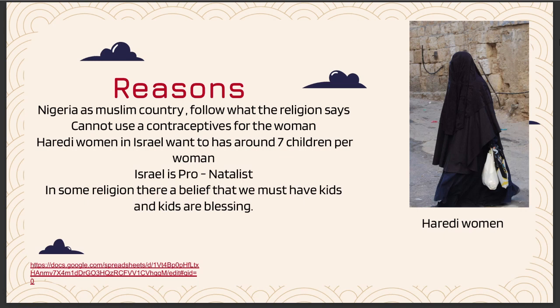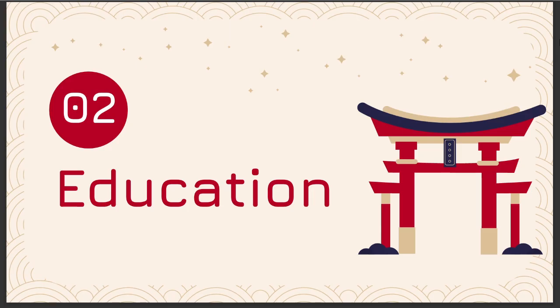So I also want to clarify one more thing. In Nigeria, even though they have a high birth rate, they have high criminality because of a lack of education. So the second thing I want to suggest is to change the education system so that things like what happened in Nigeria don't happen in other countries.